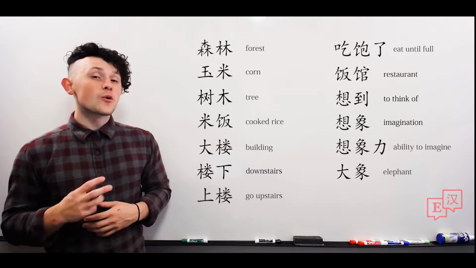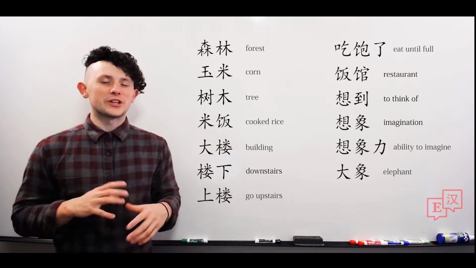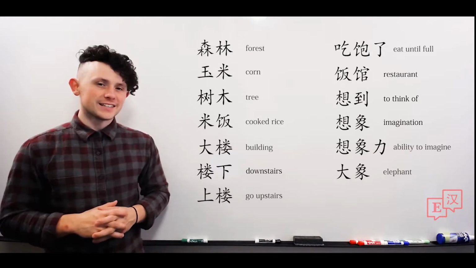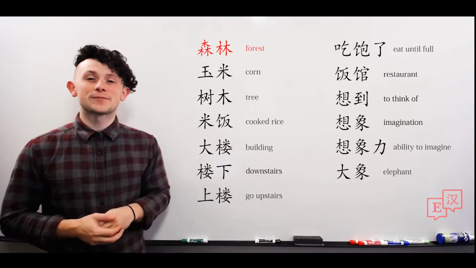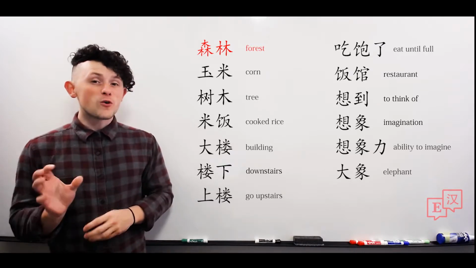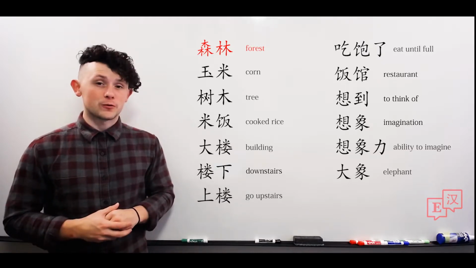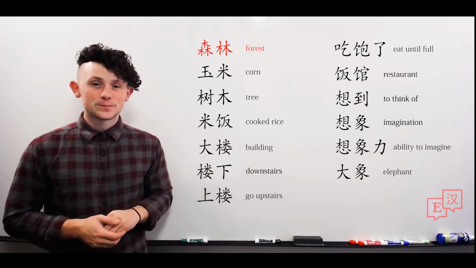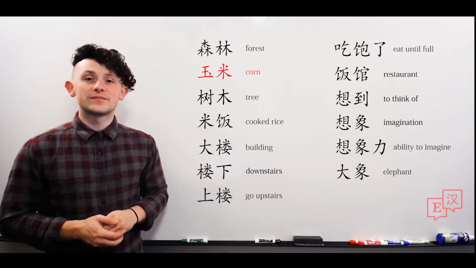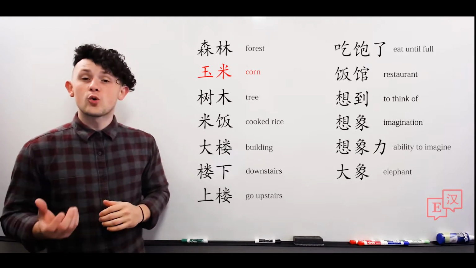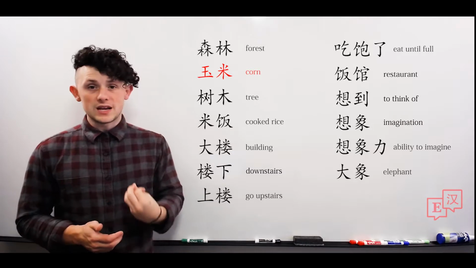For today's words, we're going to start with some very routine, basic words, and then we're actually going to learn some relatively advanced ones. So our first word today, 森林. 森林, forest. So forest, woods, equals forest. This is the 2-character word for forest. 森林. Next, we have 玉米. 玉米, corn. So jade rice is corn. 玉米.